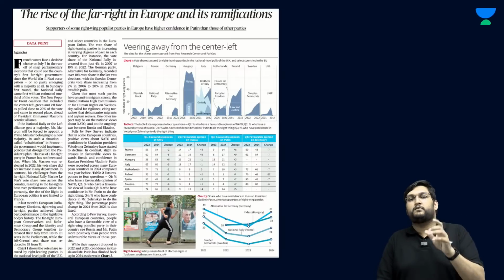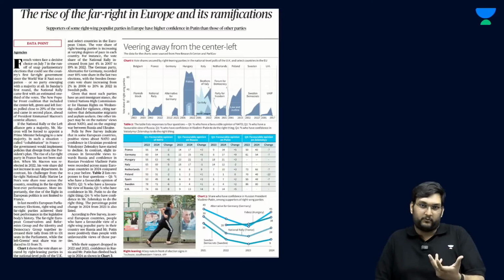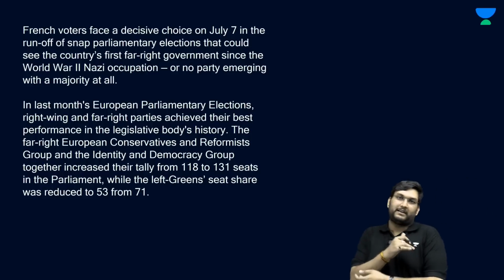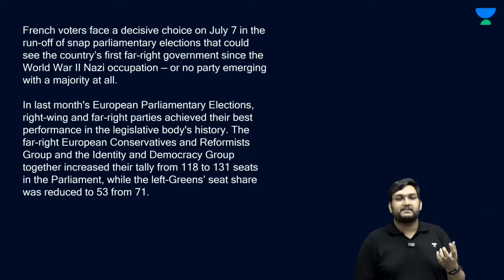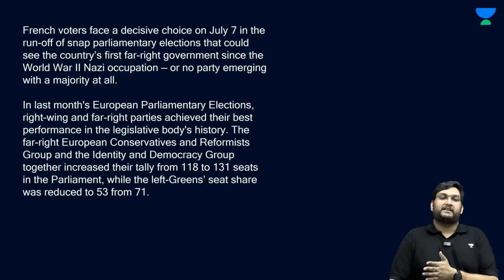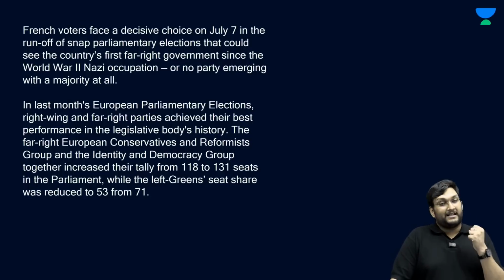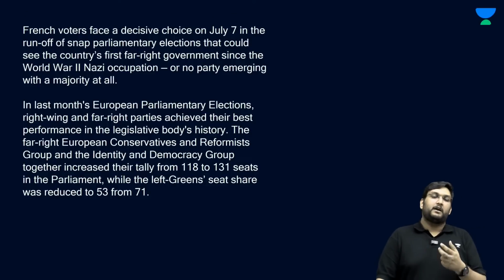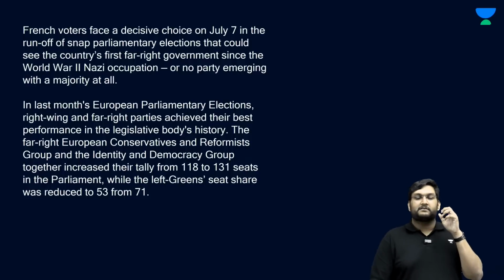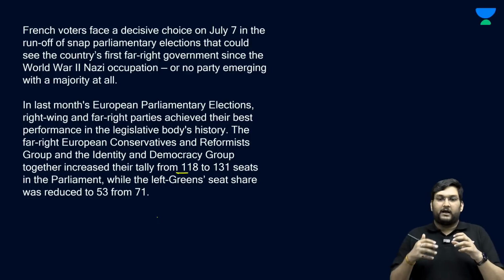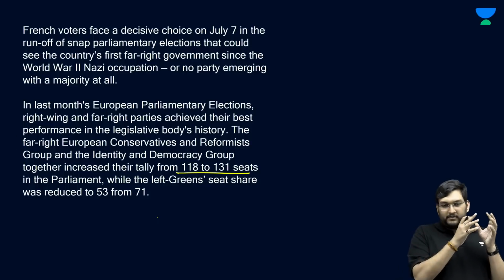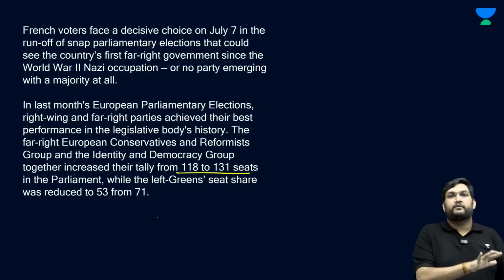So let's first try to understand what is this issue of far right and when was the last time far right parties came to power and what was the consequence. Now see, in France, Le Pen, from the far right party of France, has most probably gone into a runoff parliamentary election. Let's see if Macron comes out on top. Most probably Le Pen is going to increase her share. But even in the European parliamentary elections, the number of seats of right-leaning parties has increased from 118 to 131, and the number of left-leaning parties has reduced from 53 to 71.